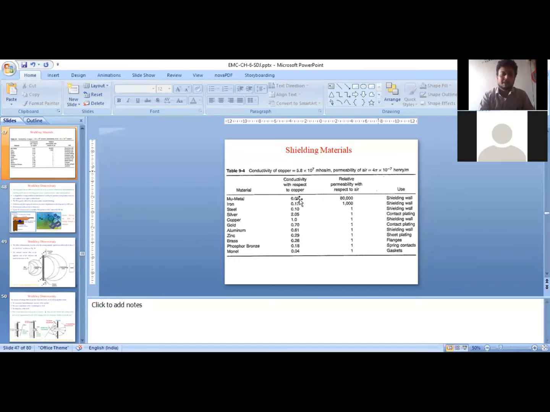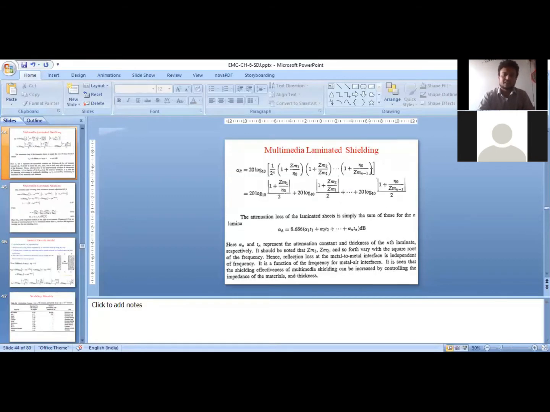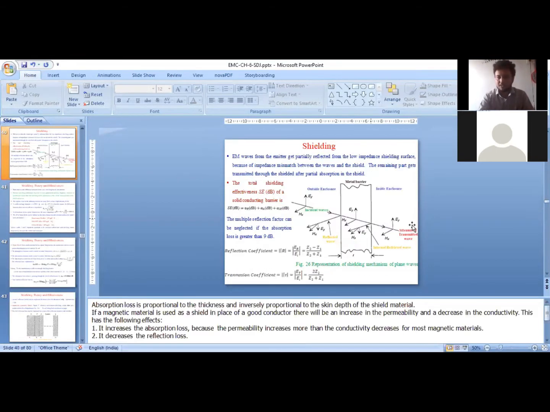So for magnetic materials, the conductivity is slightly less than the electrical conductor, but the permeability of the magnetic material is much higher than the permeability of the electrical conductor. So instead of an electrical conductor, one should use magnetic conductors between source and receiver.